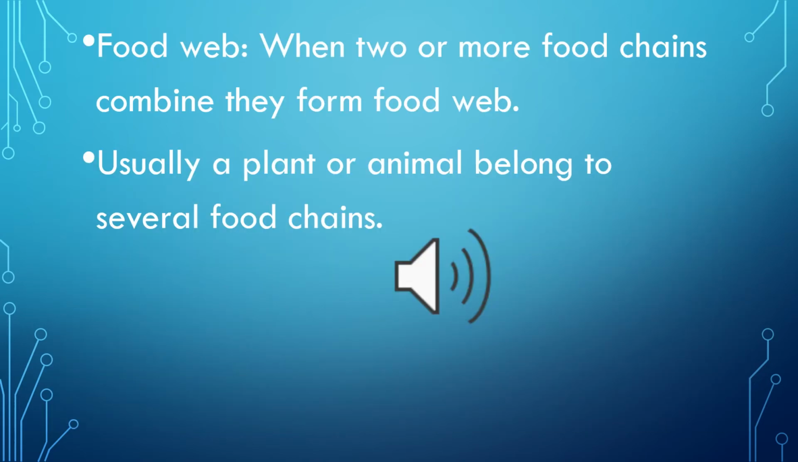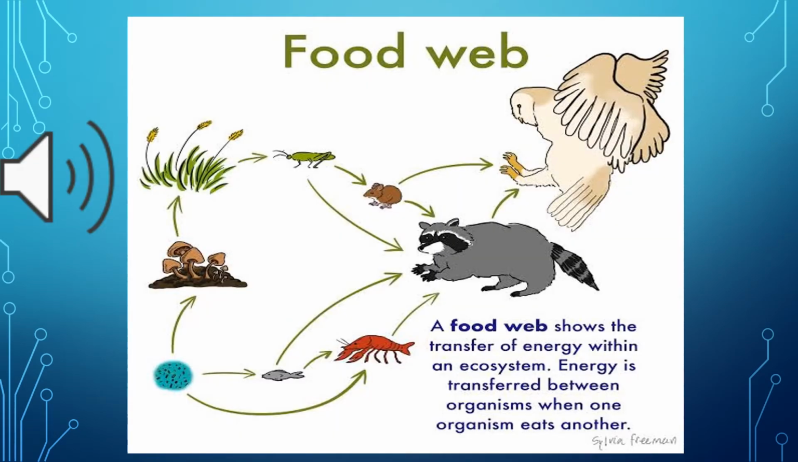Dear students, our next topic is food web. Definition: when two or more food chains combine, they form food web. Usually, a plant or animal belongs to several food chains. We will discuss and explain this through a diagram. Dear students, look at the diagram of food web.